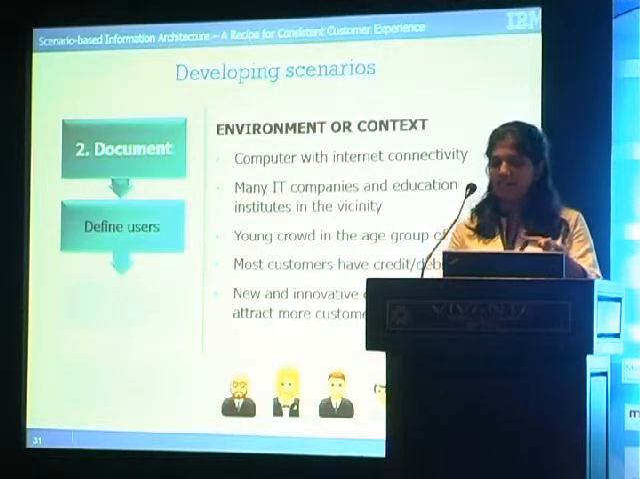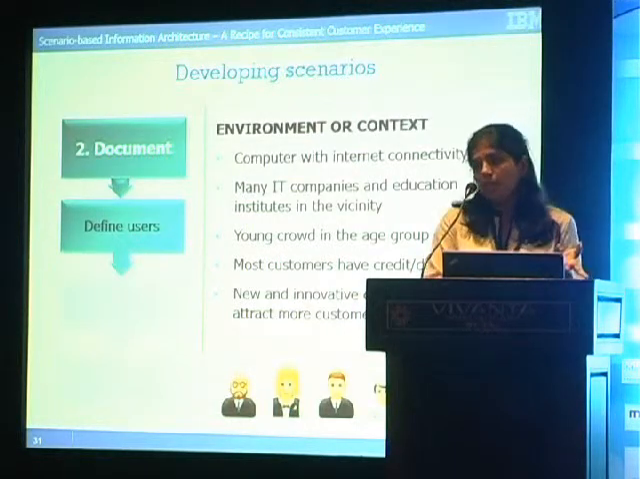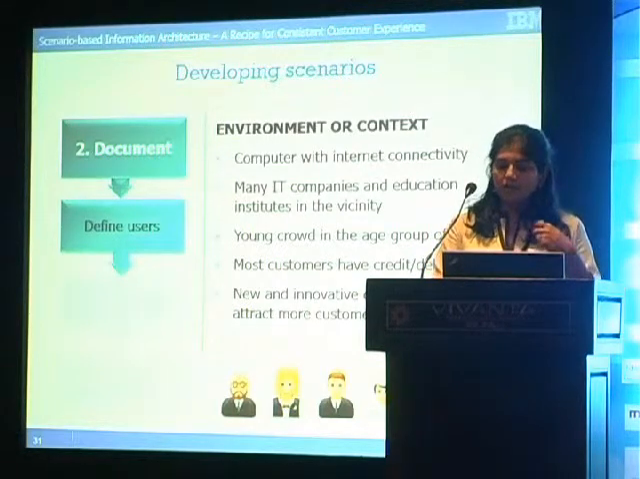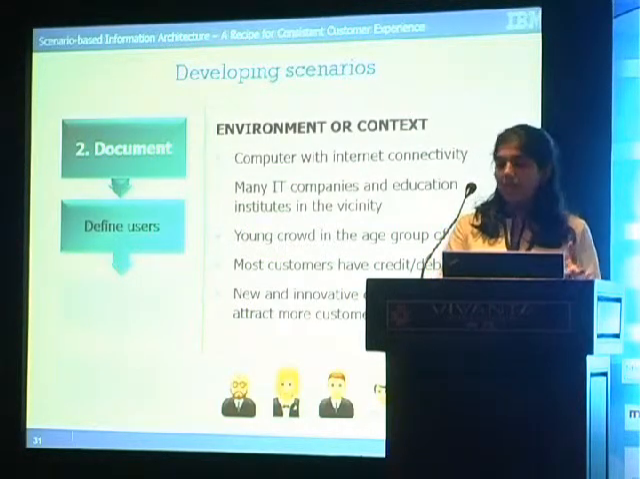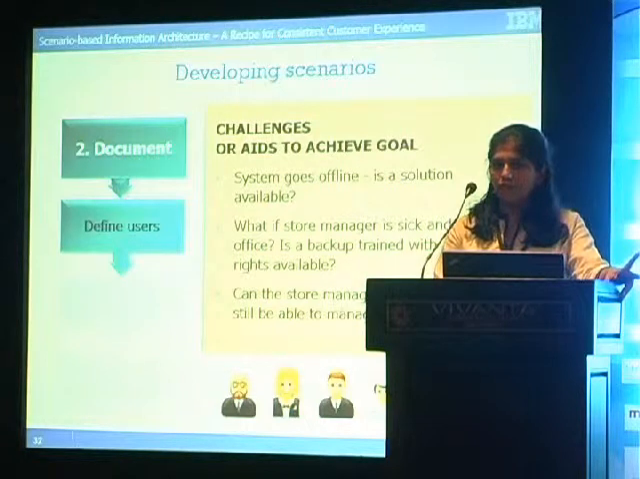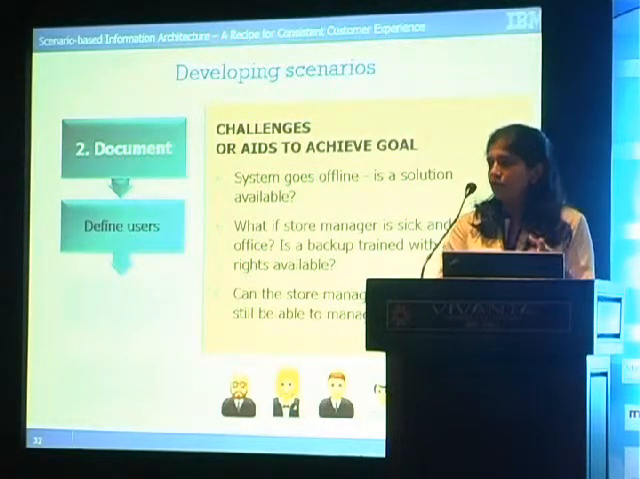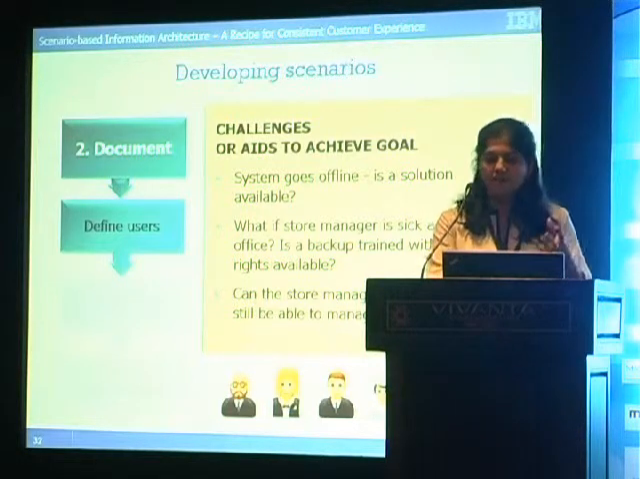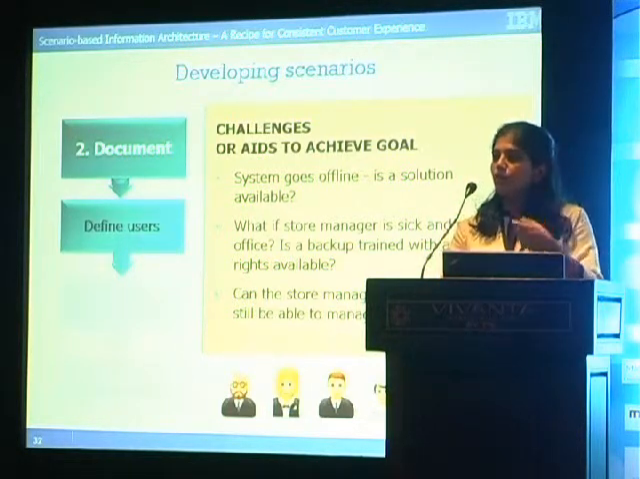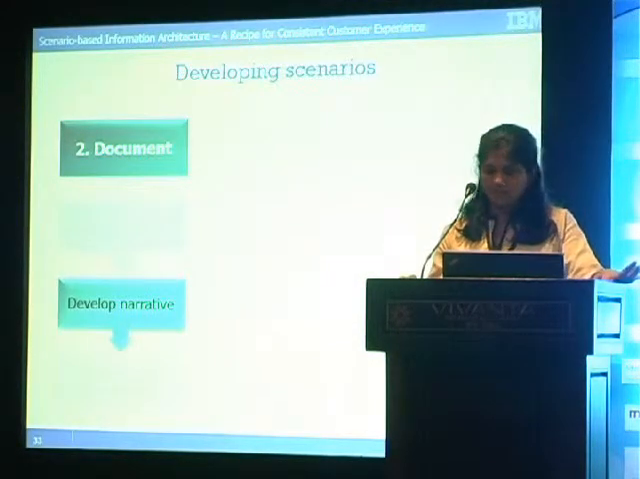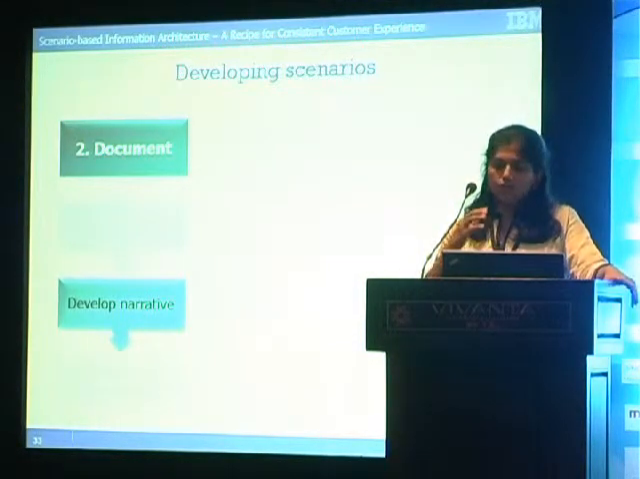If he has continuous internet connectivity, probably PDFs may not be required. Similarly, he wants to offer innovative combo deals, but he wants that from the system. What are the challenges? What if the system goes offline? Which means you may want to give him some offline help as well. These are some of the questions and challenges that you may want to get answers to. Once you have all of this information with you, you are ready to develop your narrative.